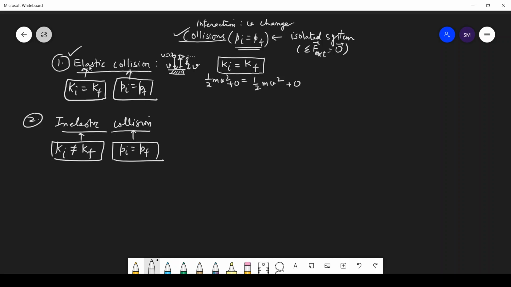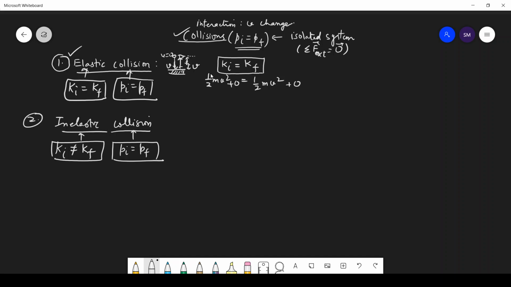Now the first type of collision we are studying here is elastic collision. Whenever the word elastic is there, kinetic energy is conserved, and collision means momentum is conserved. So both things are conserved in elastic collision.